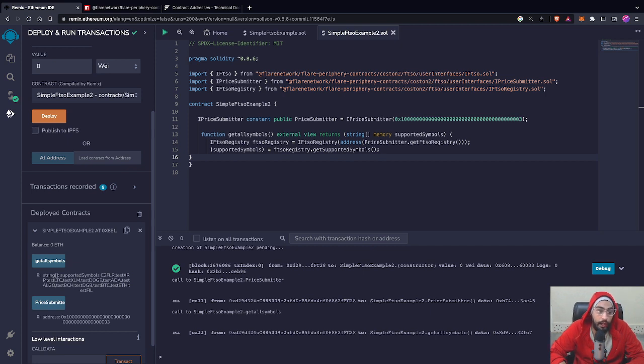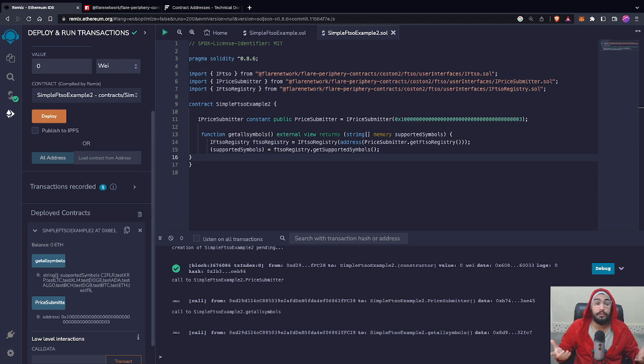So here you can see C2FLR because we are on testnet, right? This is very important. Since we are on testnet, rather than showing FLR, it shows C2FLR. And in front of every other token symbol it shows test because we are on test network. So this is test XRP, LTC, Litecoin, XLM, Doge, test Algo, BTC, Ether. All these tokens are actually supported. And if you do this same thing on the Flare mainnet, it will show FLR, XRP, XLM, Doge, without the prefix test. I just want to clear this so that there are no confusions out there, right?